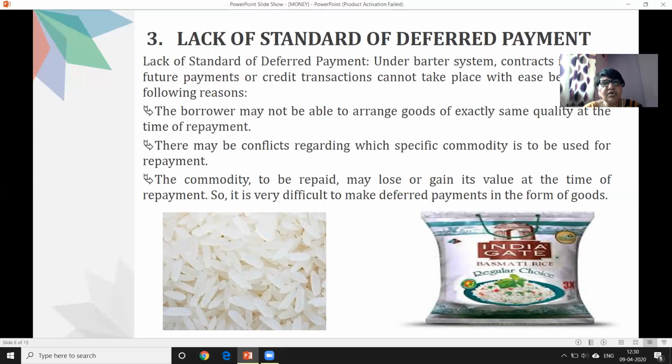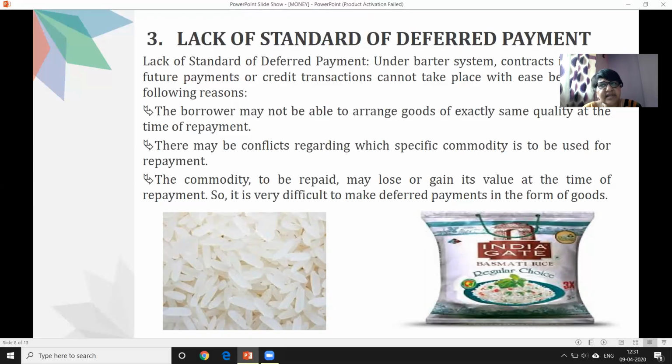First, the borrower may not be able to arrange goods of exactly the same quality at the time of repayment. For example, if a person has borrowed 2 kg of rice from another person by promising to repay the rice after 2 years.